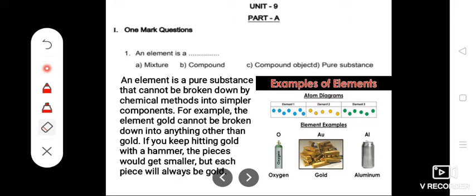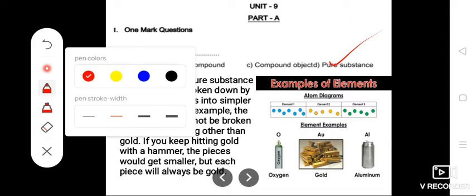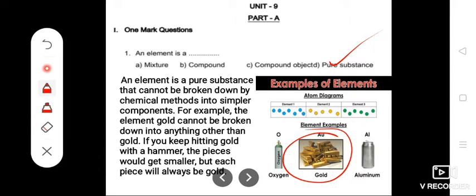First question. An element is a dash. Answer: pure substance. How? What is an element? An element is a pure substance that cannot be broken down by chemical methods into simpler components. For example, the element gold cannot be broken down into anything other than gold. If you keep hitting gold with a hammer, the pieces will get smaller, but each piece will always be gold. So what's the correct answer? An element is a pure substance.